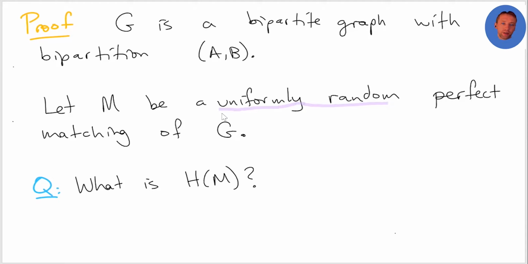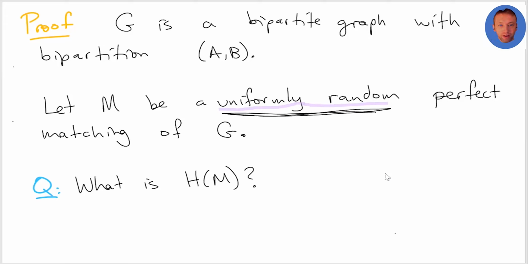Well, the thing here is that we're picking it uniformly at random. Remember, if you have a set of n things and you're picking one uniformly at random, out of a hat, the entropy is always log of the number of things.